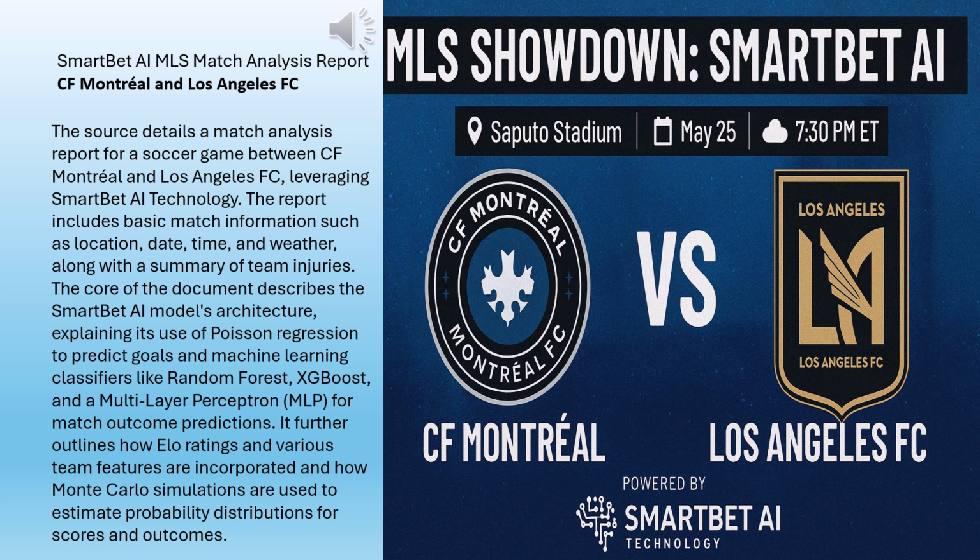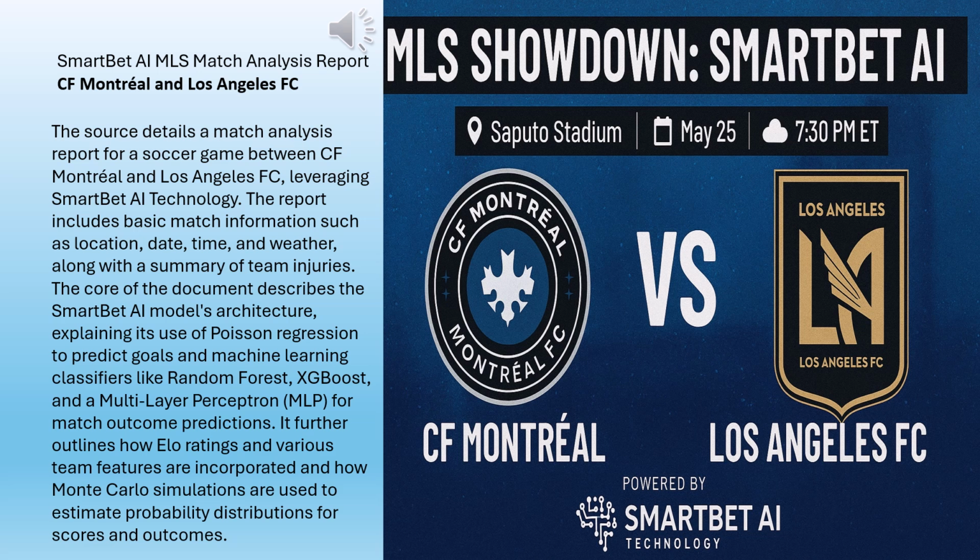Now, the report talks about precision, recall, and F1 scores for these models. Can you give us the simple takeaway from those numbers? Sure. Think of it like this. Precision asks, when the model predicts an away win, how often is it right? Recall asks, of all the actual away wins that happened in the past, how many did the model find? And the F1 score just tries to balance those two ideas. Okay. So the scores provided basically give you a sense of how reliable each model is at predicting each specific outcome: home win, draw, away win. The main point here is that these models generally have a decent track record, though no model is perfect, of course.